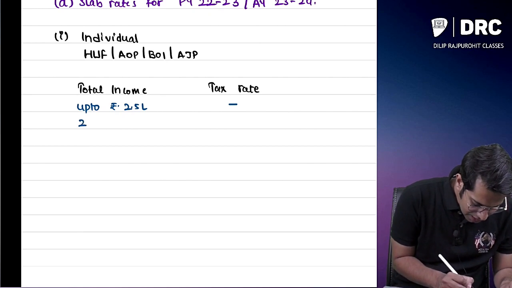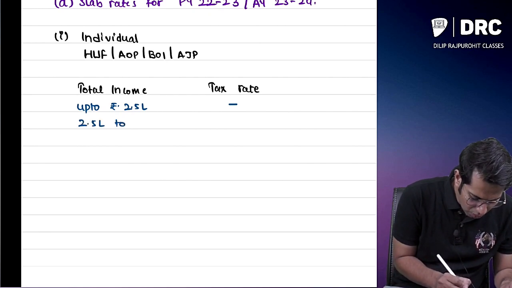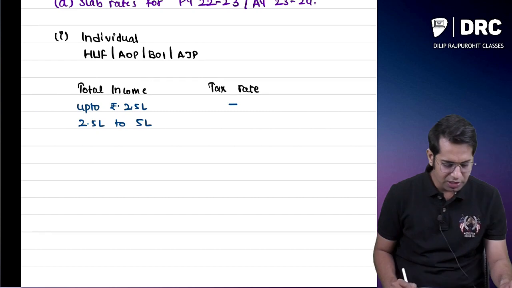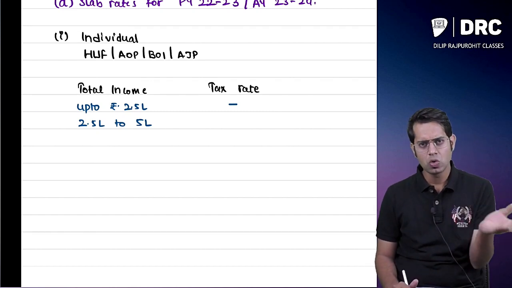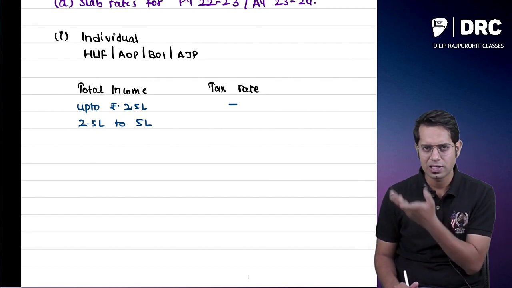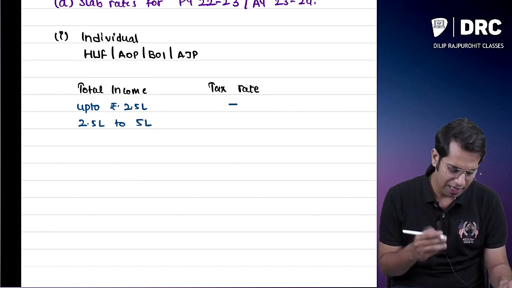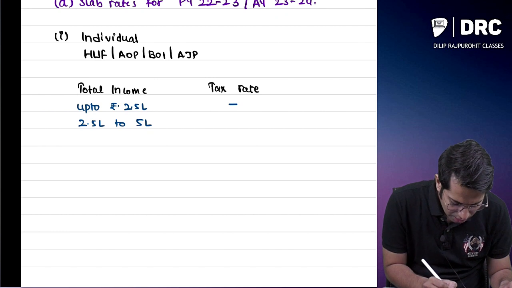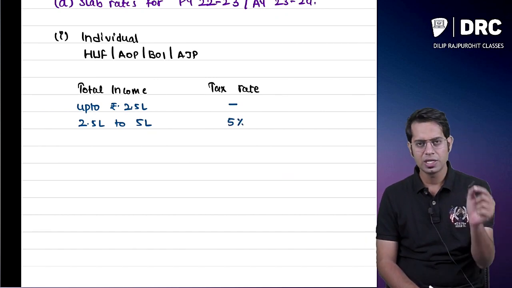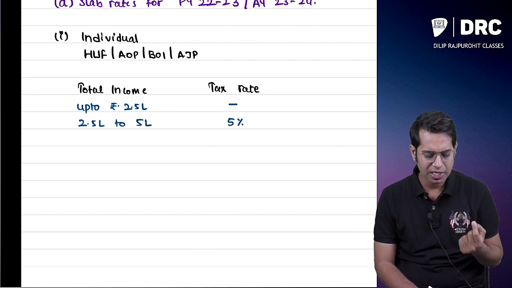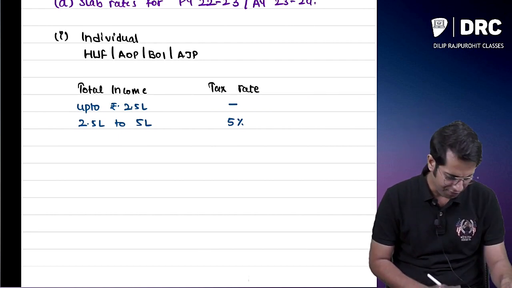If your total income is from 2.5 lakhs to 5 lakhs, that is 3 lakhs, 4 lakhs, 5 lakhs, etc., you will have to pay a tax of 5%. If your total income is between 2.5 lakhs to 5 lakhs, how much tax do you have to pay? You will have to pay a tax of 5%.